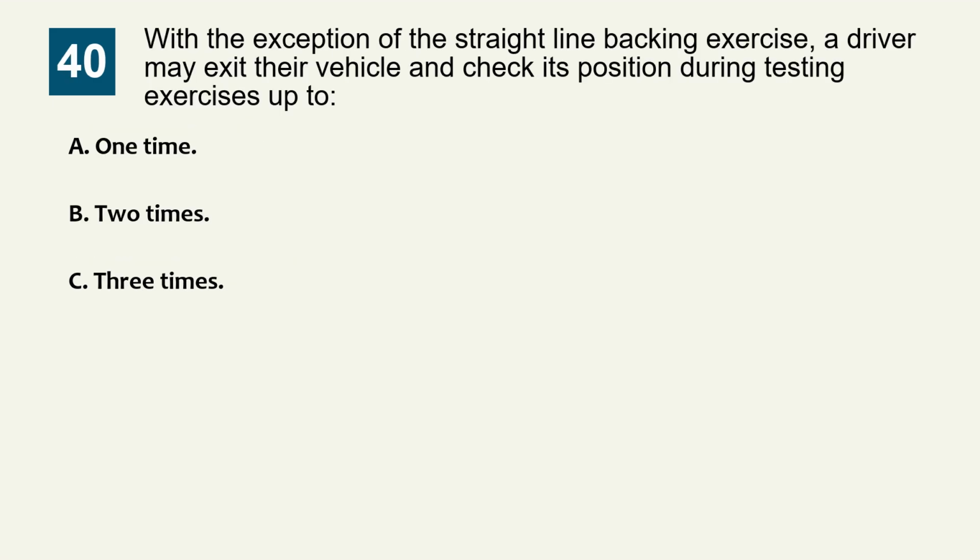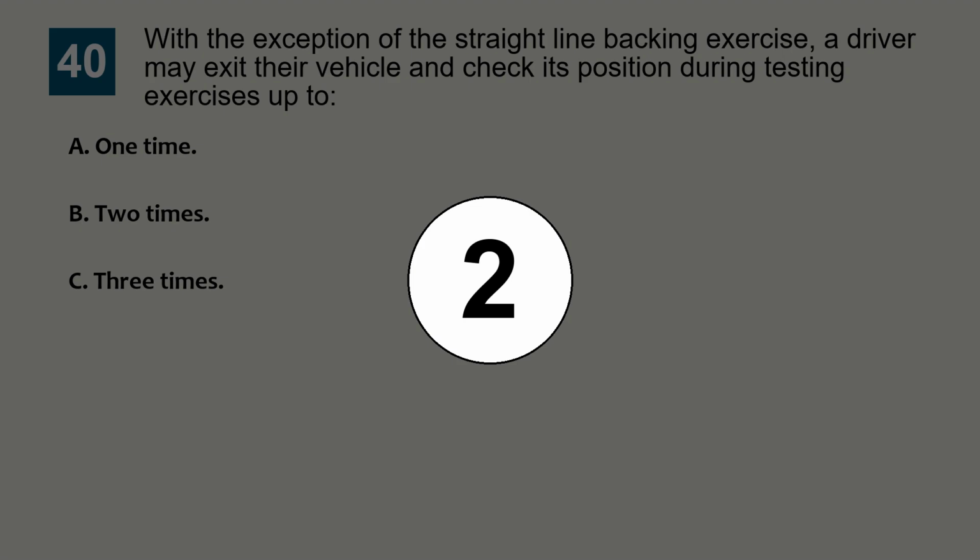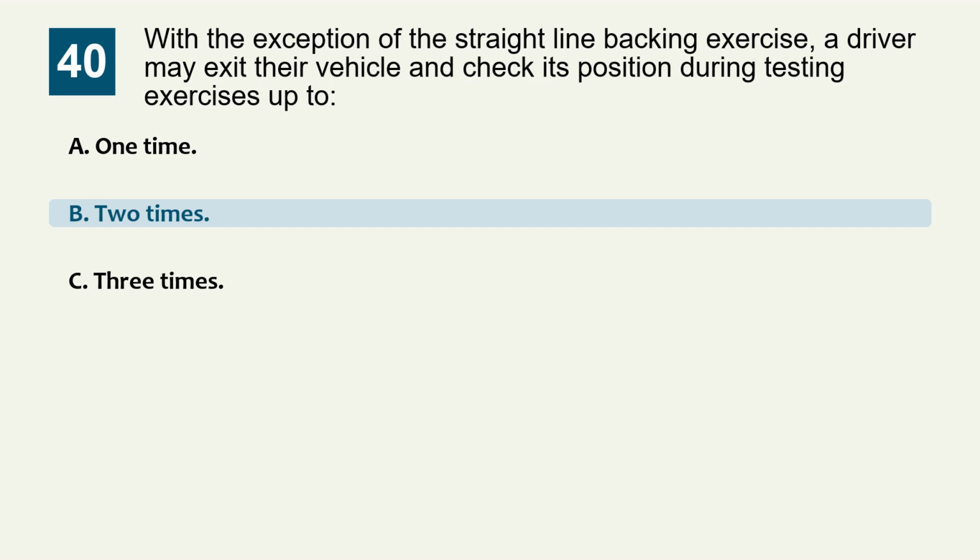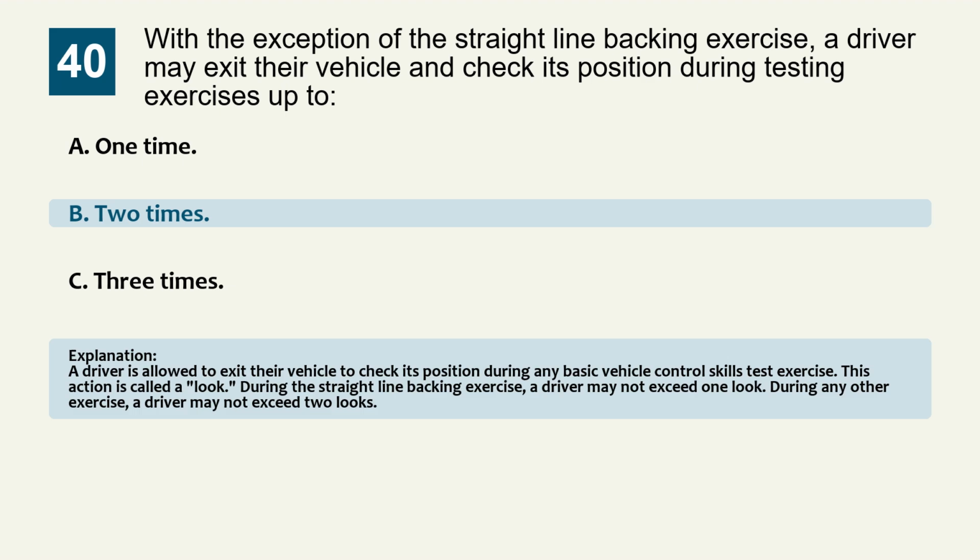Question 40. With the exception of the straight line backing exercise, a driver may exit their vehicle and check its position during testing exercises up to: Option A, 1 time. Option B, 2 times. Option C, 3 times. The correct answer is option B, 2 times. Explanation: a driver is allowed to exit their vehicle to check its position during any basic vehicle control skills test exercise. This action is called a look. During the straight line backing exercise, a driver may not exceed 1 look. During any other exercise, a driver may not exceed 2 looks.